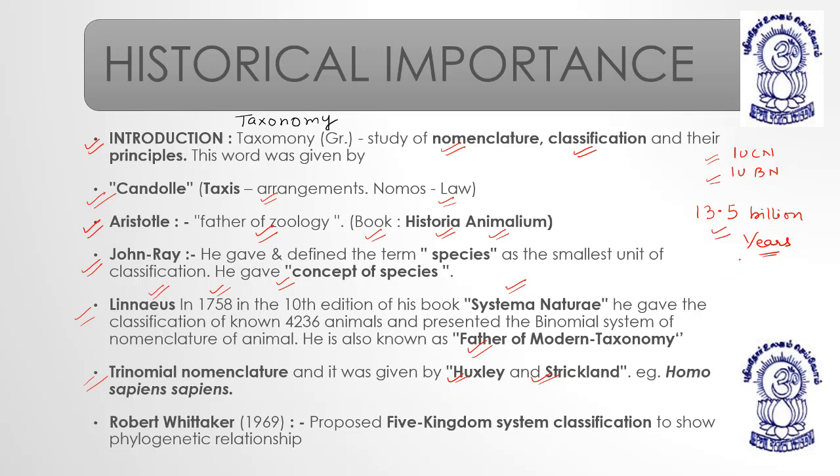How much time did it take for the formation of the universe? 13.5 billion years. You cannot even count the zeros. And the Earth shares a history of 4.5 billion years, and we, Homo sapiens sapiens, share a history of only 70,000 years.